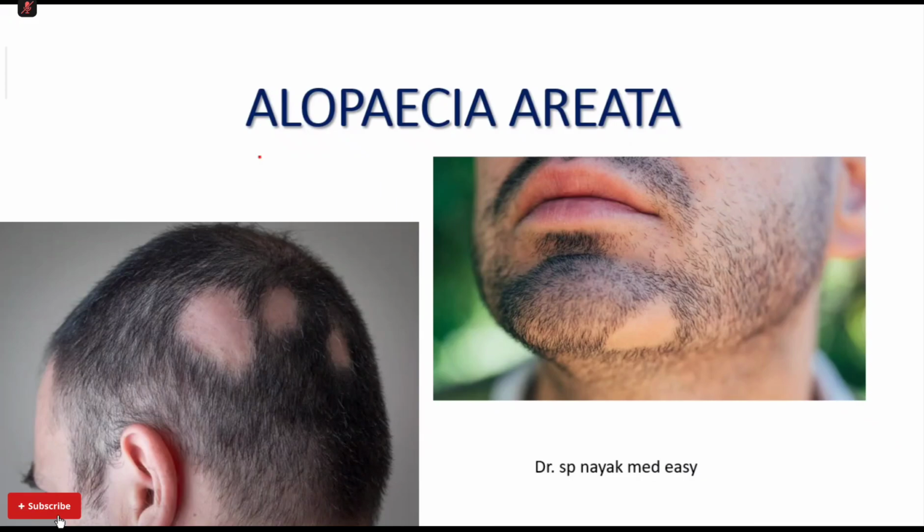In today's class, let us learn about alopecia areata. So today we will discuss some basic concepts about alopecia areata, what is alopecia, and their clinical presentations, different types of alopecia, and how alopecia is treated in the hospital. So let's begin our session.